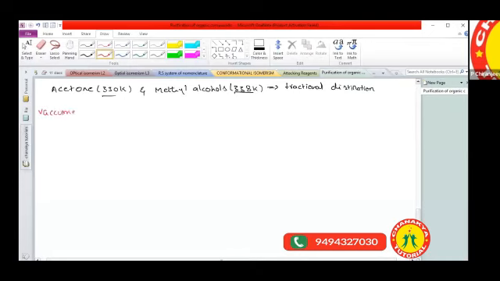Vacuum distillation method. The next important distillation method is vacuum distillation. Sir, what is meant by vacuum distillation? Okay, this we can also call distillation under reduced pressure.